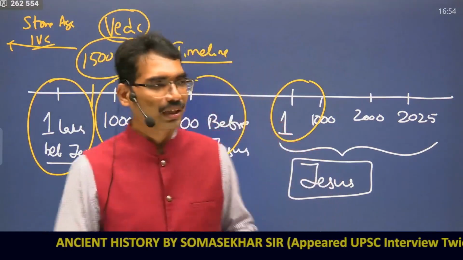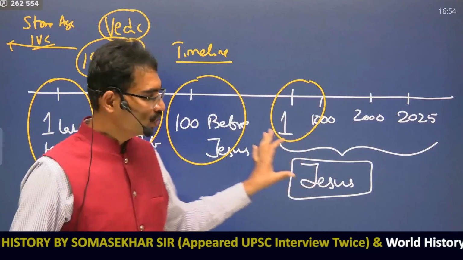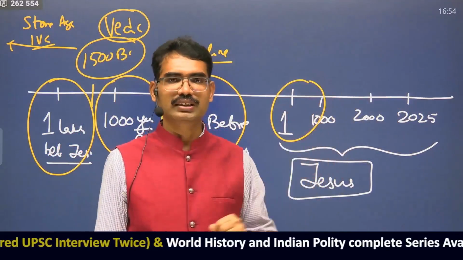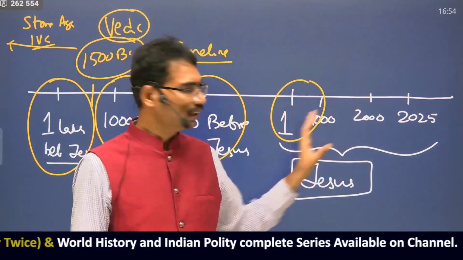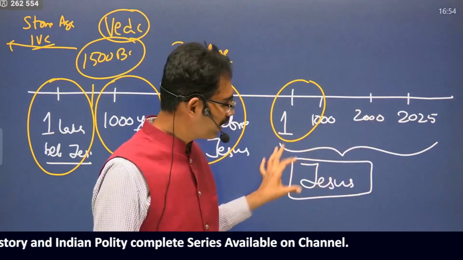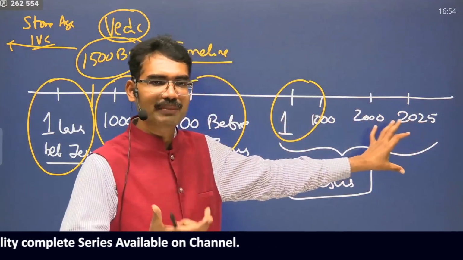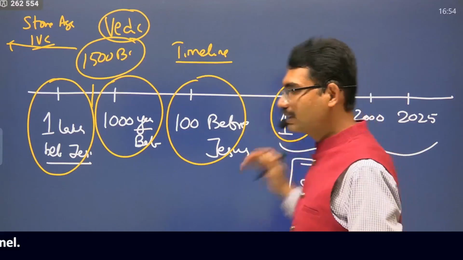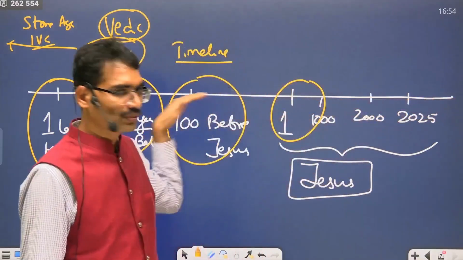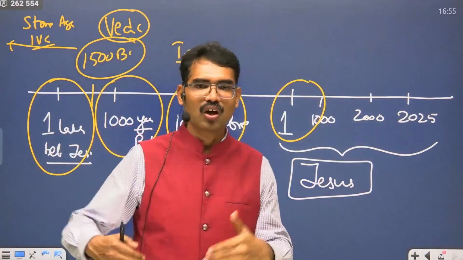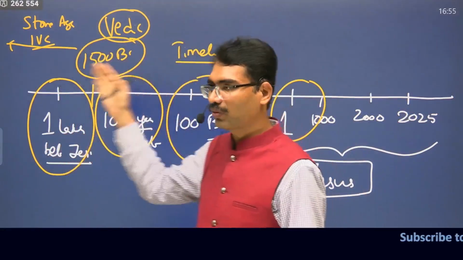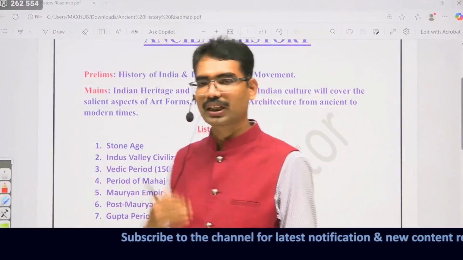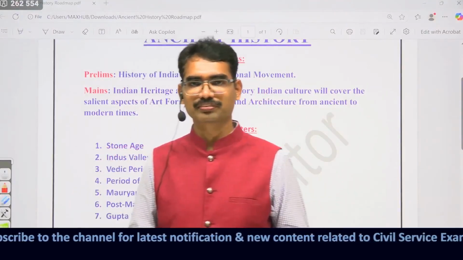Is it clear? Jesus is the reference because Europe ruled across the globe in the 1800s, 1900s, up to the middle of the 20th century. They ruled literally the world, and their way of approach, calendar and timeline popularized across the globe. That's why this kind of date or timeline we are following. But in India, long ago, lakhs of years ago, before Jesus, people were there. Those people we cover in chapter number 1 and 2, that is Stone Age and Indus Valley Civilization.